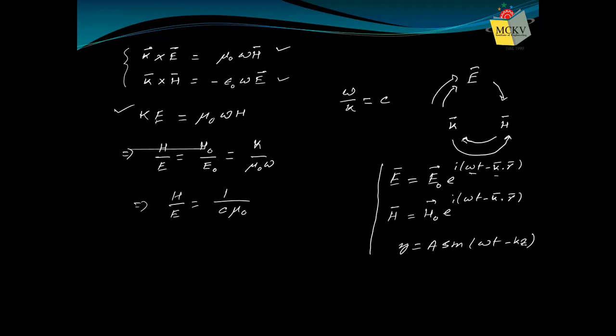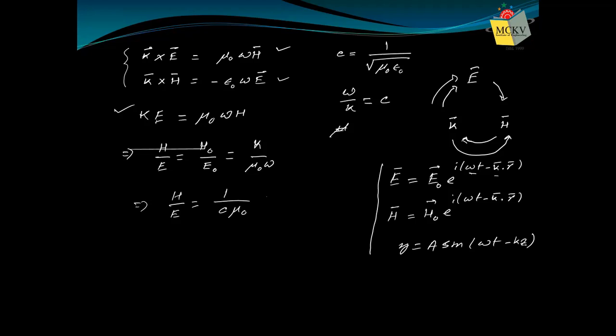Now we also know from our previous day lecture that c, the velocity, was found out to be 1 by root over mu naught epsilon naught. From that, we have estimated the velocity of light to be 3 into 10 to the power 8 meter per second. When we put the values of mu naught and epsilon naught, we obtain the velocity of light as 3 into 10 to the power 8 meter per second.